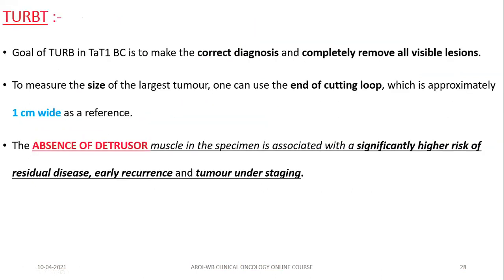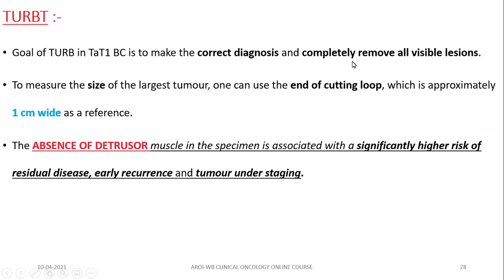So TURBT. After you do a cystoscopy, you have to remove the bladder tumors for histological evaluation and management. So the goal of TURBT in early stage is to make a correct diagnosis and completely remove all the visible lesion.